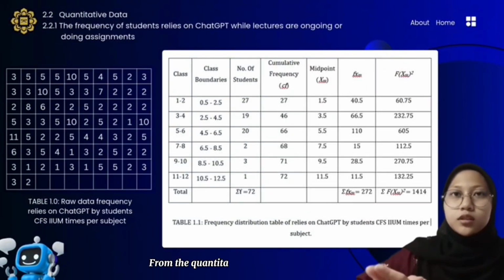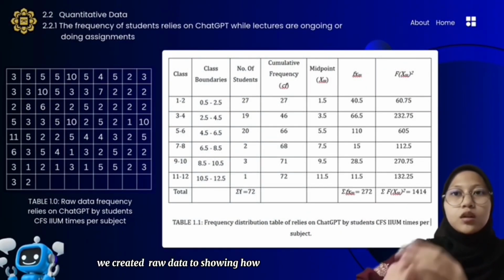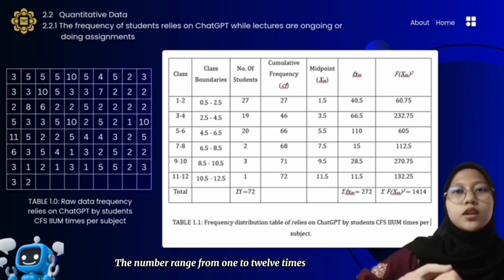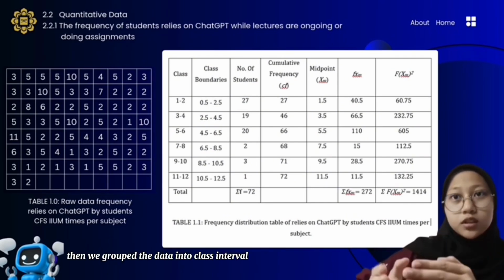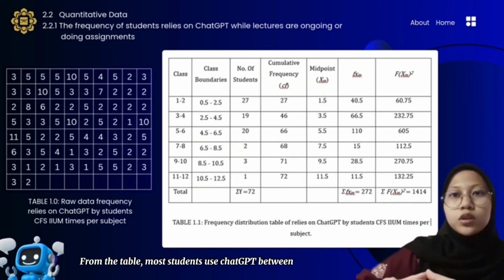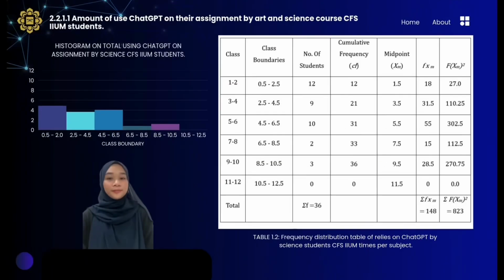From the quantitative data, we collected raw data showing how often students use ChatGPT per subject. The number ranged from 1 to 12 times. Then, we grouped the data into class intervals and created a frequency table. From the table, most students use ChatGPT between 1 to 2 times and 5 to 6 times per subject. This shows a mixed pattern of low and moderate usage.